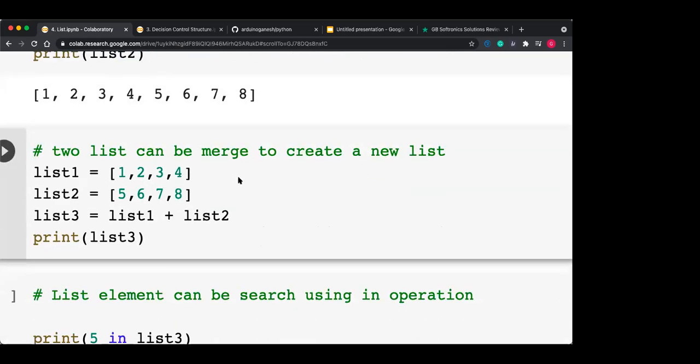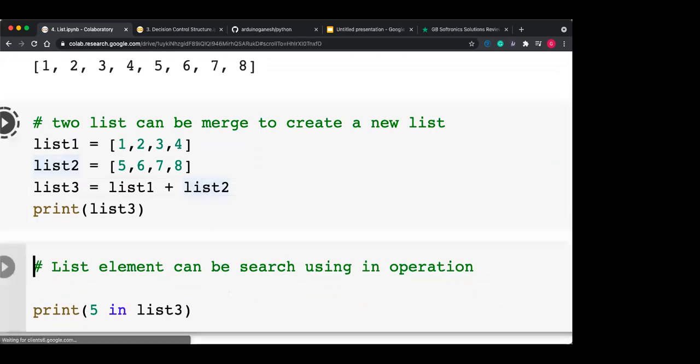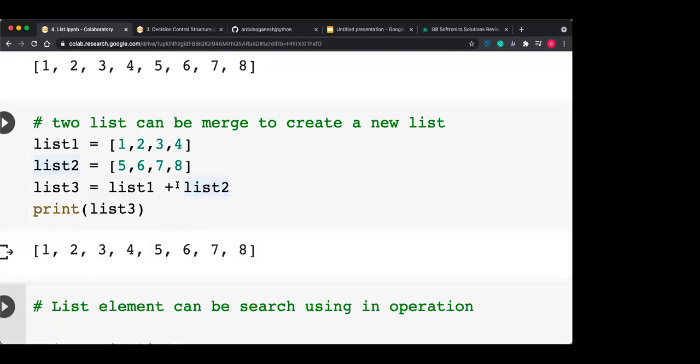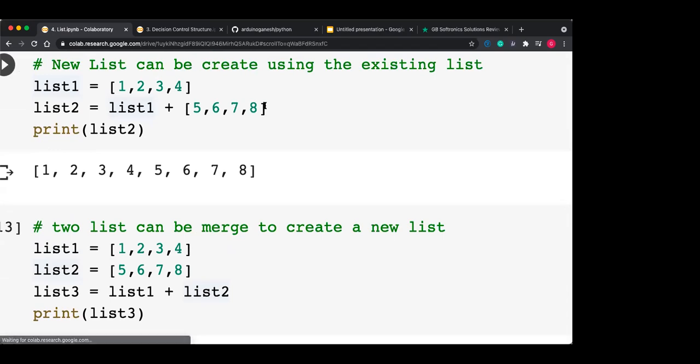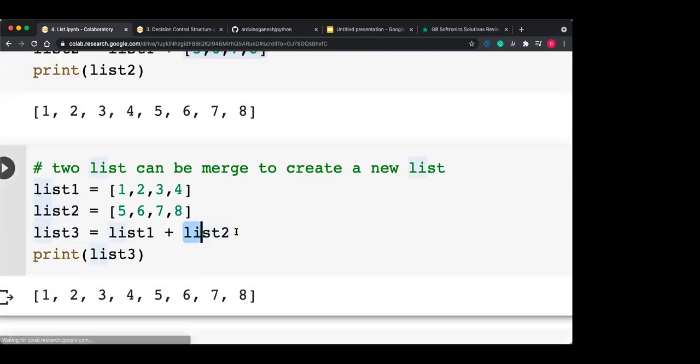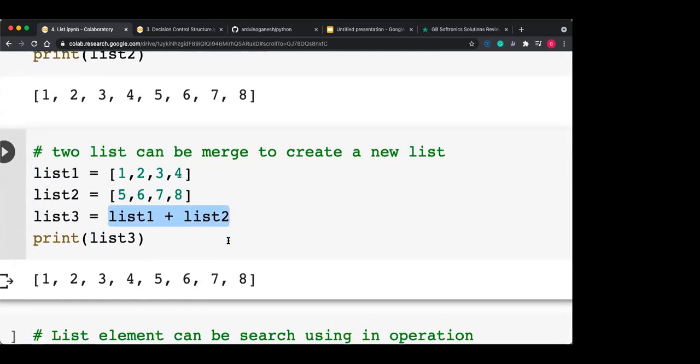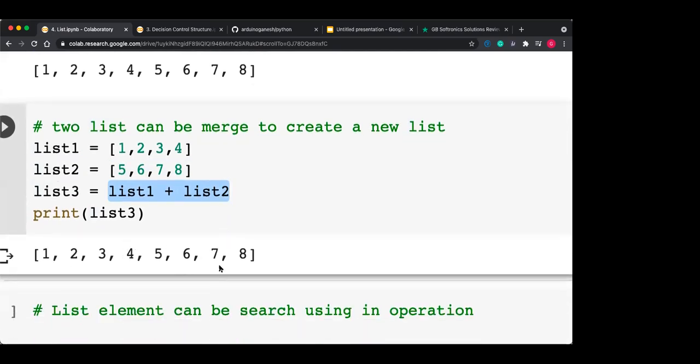So 2 lists can be merged to create a new list. Yes, we can merge lists also. When I run this, the output is, so in this program, instead of using the hardcoded value after the plus, I'm using list 2 again. List 2 contains 5, 6, 7, 8, and I'm adding list 1 plus list 2, and list 3 is 1, 2, 3, 4, 5, 6, 7, 8.